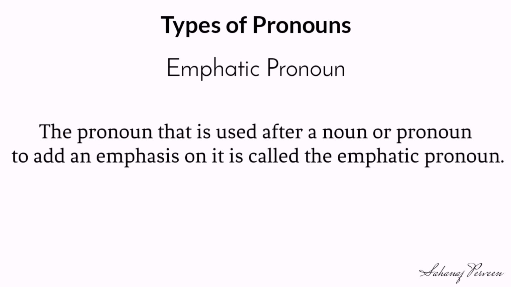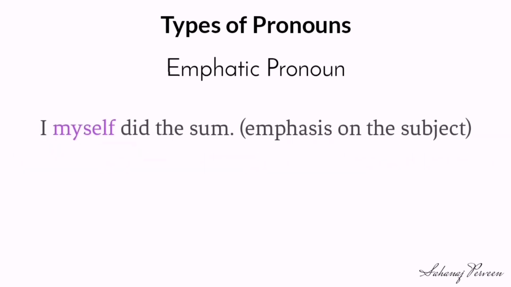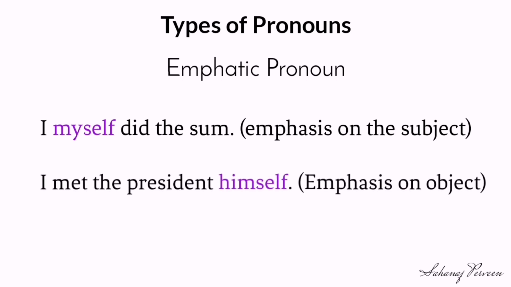They can be used for putting emphasis on subjects or objects. Look at the example. I myself did the sum. Here, the emphasis is on the subject. I met the president himself. Here, the emphasis is on the object, president. When the self pronouns are used in this way, they are called emphatic pronouns.